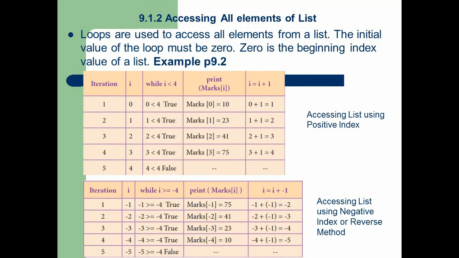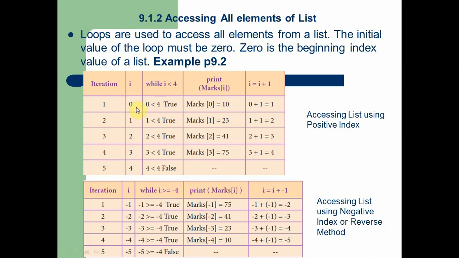In the previous topic, we learned how to access a single element from the list. Now in this topic, we are going to see how to access all the elements from the list. If you want to access all the elements from the list, you should use a loop. It may be a for loop or a while loop. Here you can see the same example is taken. The loop runs 5 times.